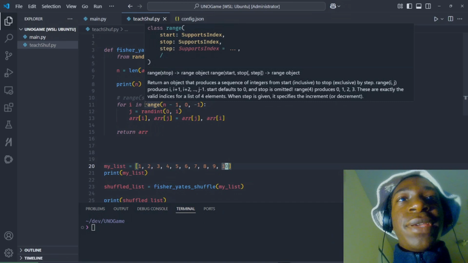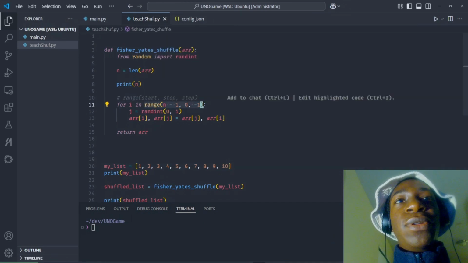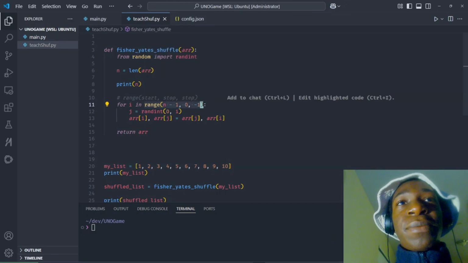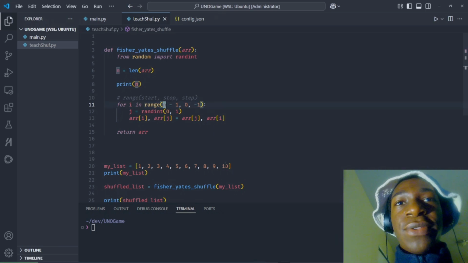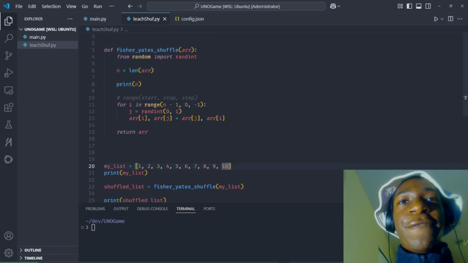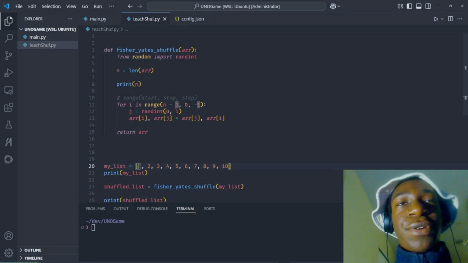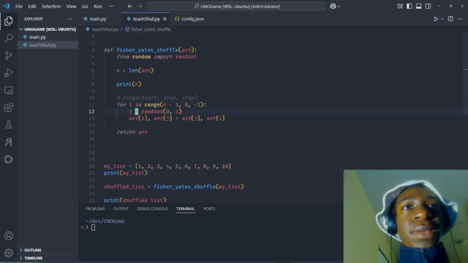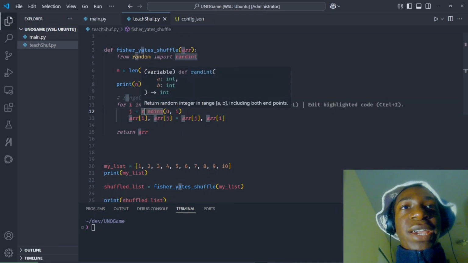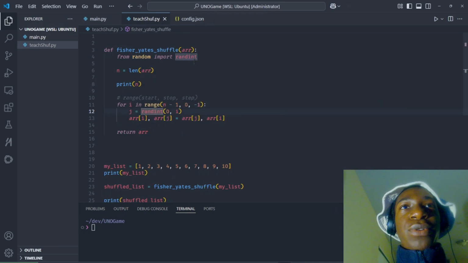So here, we want to make a loop to start at the last item, then move to the left, down the list, and only stop at the first item in the list, at index 0.